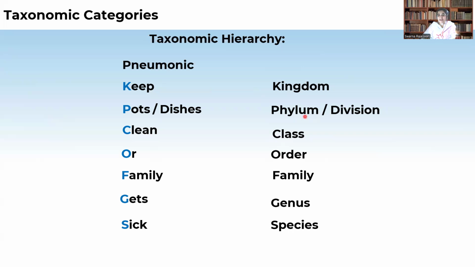Then in each phylum, the animals show some differences and some show similar characteristics. The animals with similar characteristics will be grouped under one class, meaning each phylum contains different classes.